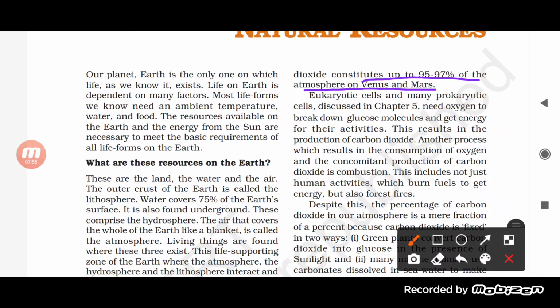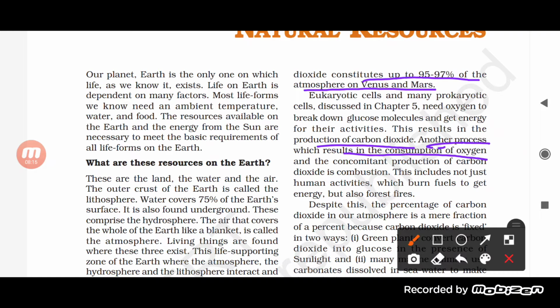Any cell needs oxygen in order to get energy. So oxidation of glucose occurs, due to which energy is released, and this results in the production of carbon dioxide.